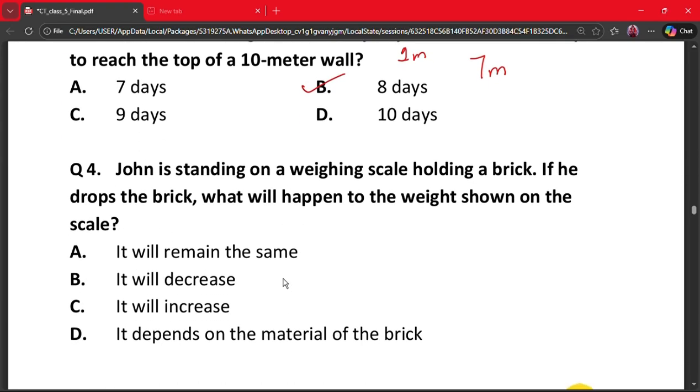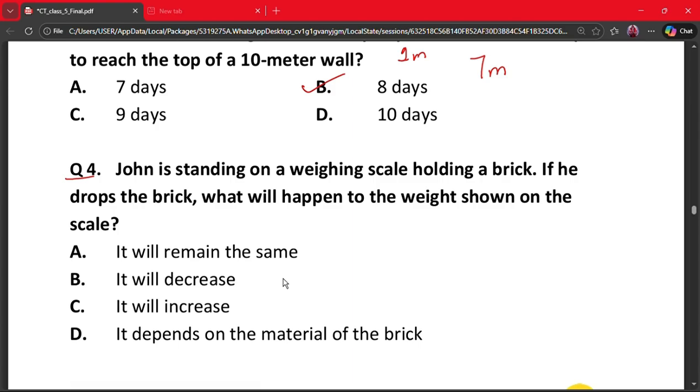Next question is question number 4. John is standing on a weighing scale holding a brick. If he drops the brick, what will happen to the weight shown on the scale? A. It will remain the same. B. It will decrease. C. It will increase. And D. It depends on the material of the brick.